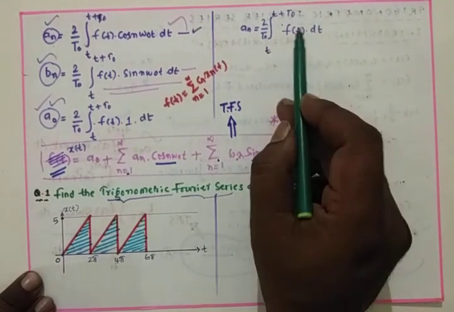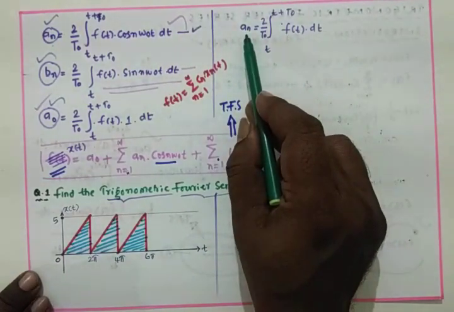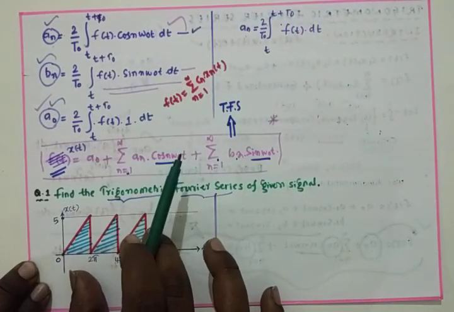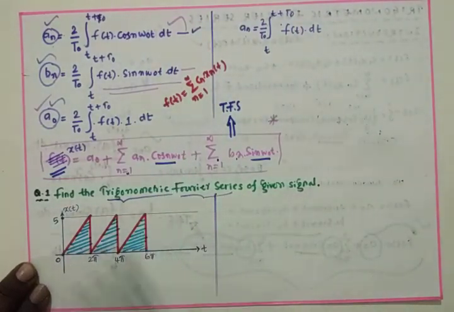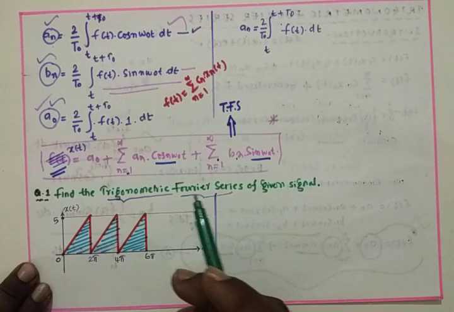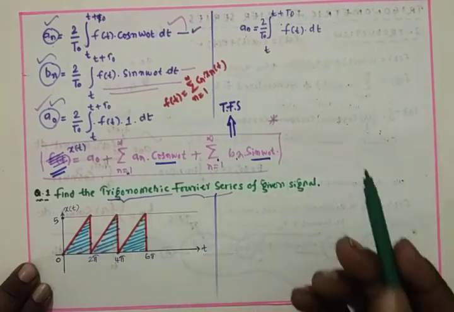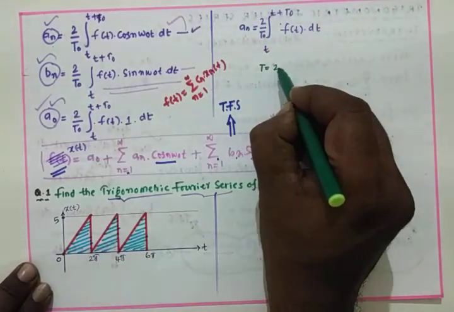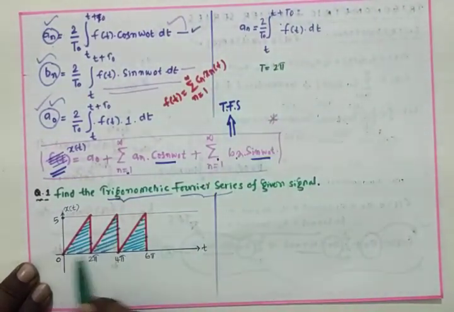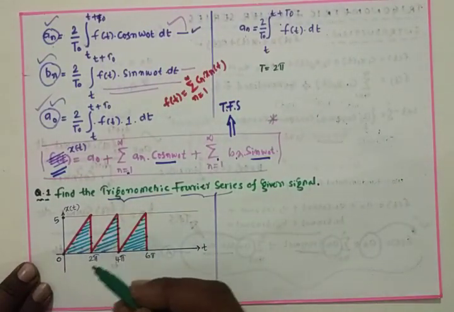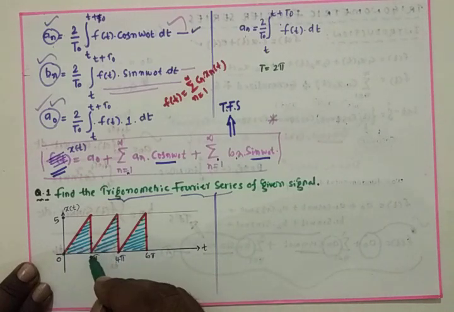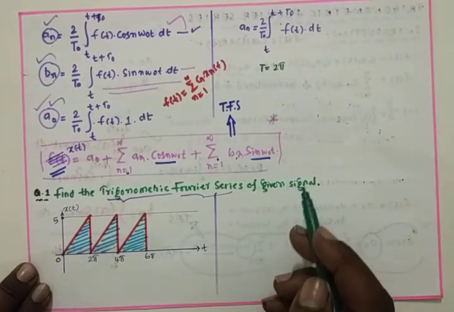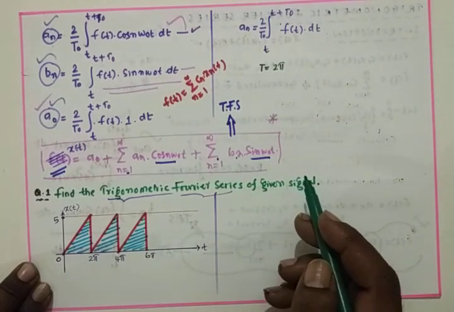So if I know f of t, I can calculate an. F of t is the given signal, so we have to calculate its mathematical expression. Here the time duration is T equal to 2 pi, the original signal from here to here only. The signal is repeating, so T is equal to 2 pi.